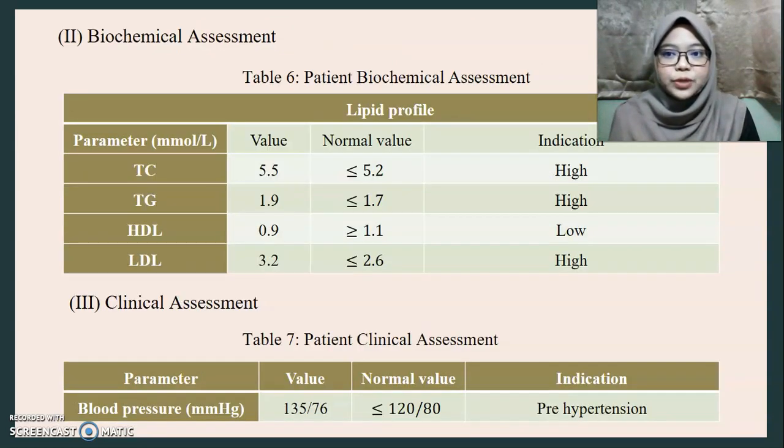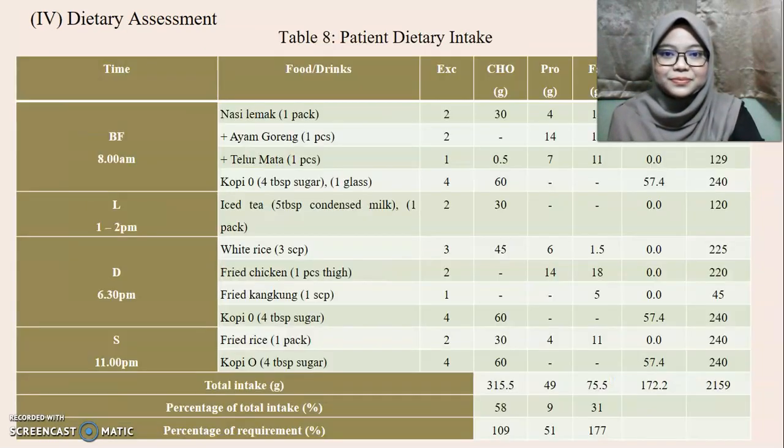Next, we move on to biochemical assessment. What we can find out is that the patient's total cholesterol, triglyceride, and LDL levels were quite high, and the patient's HDL level was quite low. Next, for the clinical assessment, we found out that Mr. I's blood pressure was around 135/76 mmHg, which is at the stage of pre-hypertension.